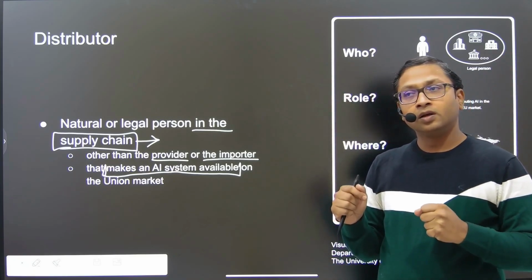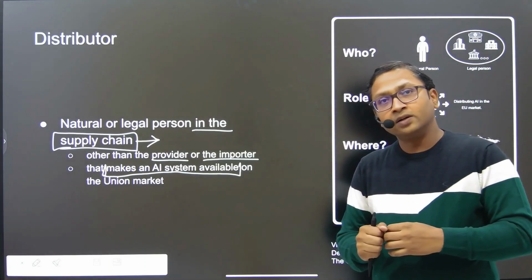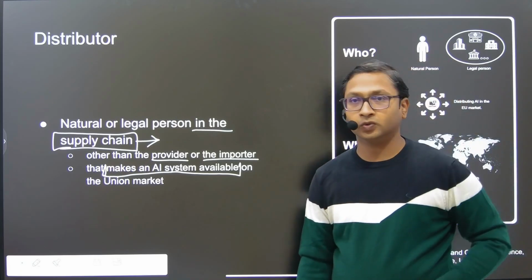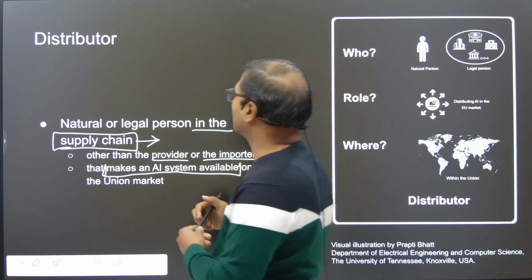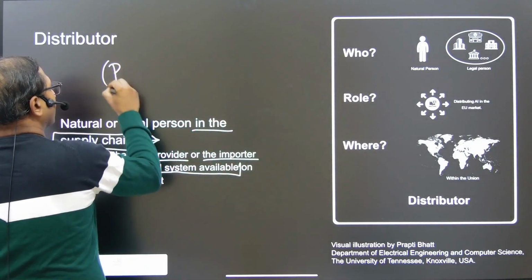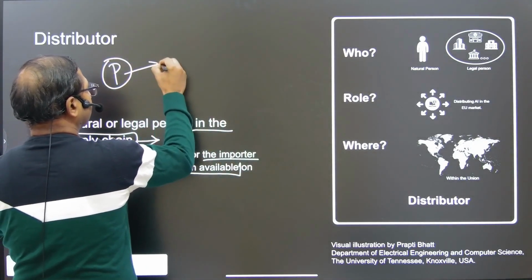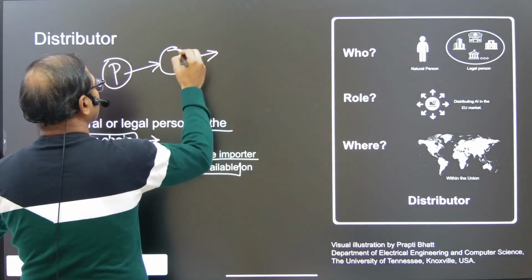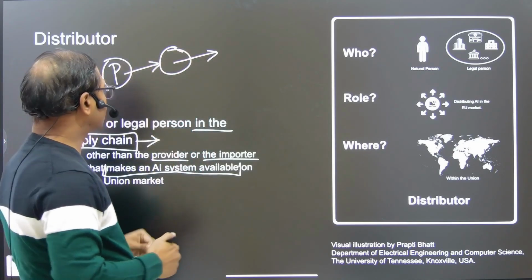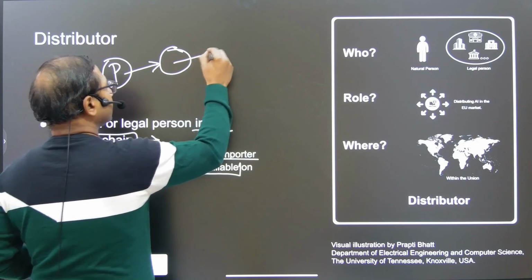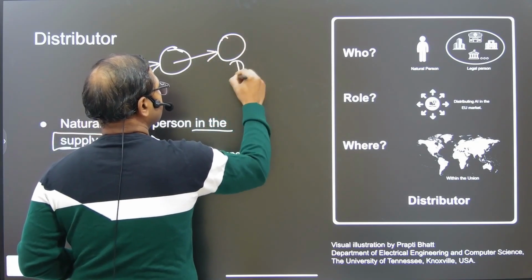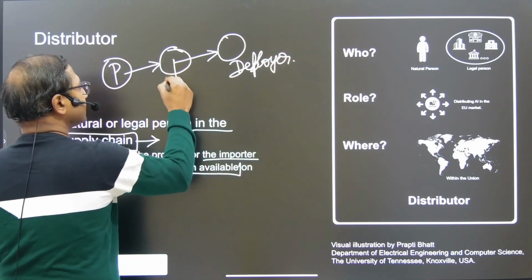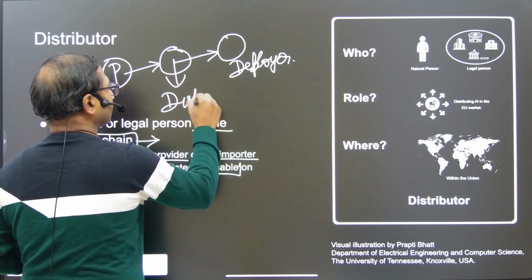So that's why the term supply chain is used, because now see, provider makes it, importer brings it from a third country to EU. But once it is inside EU, right? Now in this whole supply chain, let's say provider makes it, wherever provider is, provider sends it to an entity, right? So let's say the provider is inside EU, and let's say this is deployer. So in that case, this person has to be a distributor.